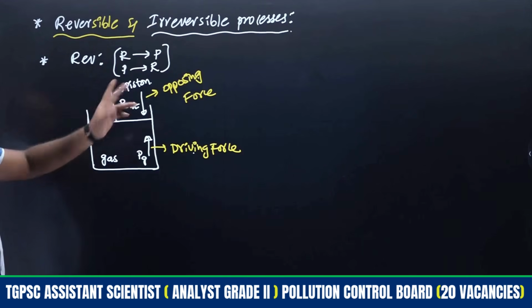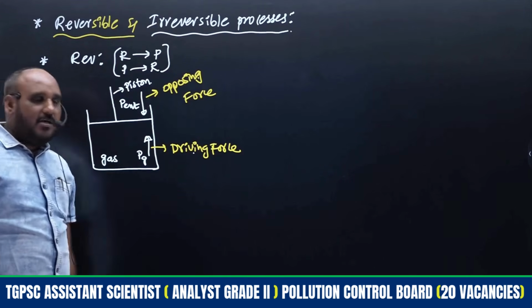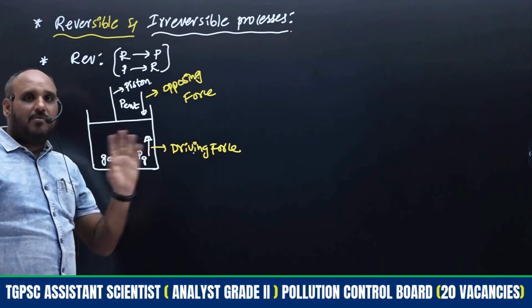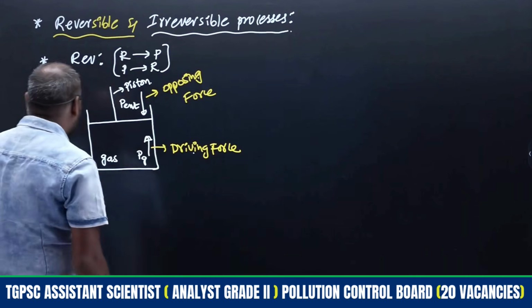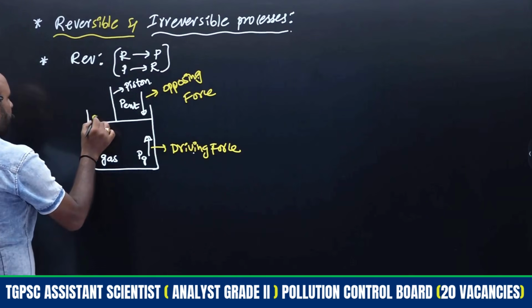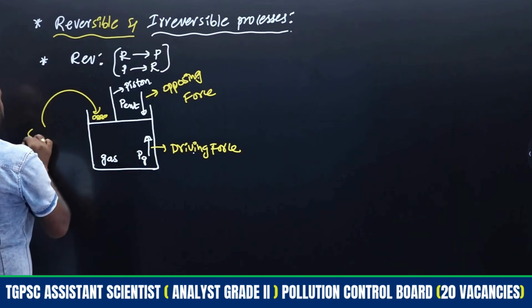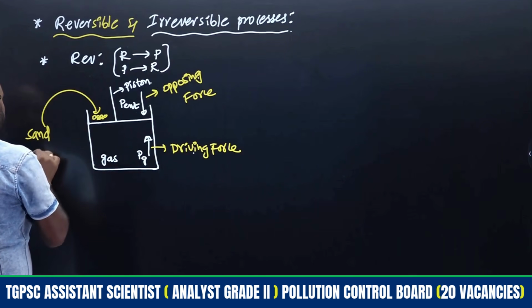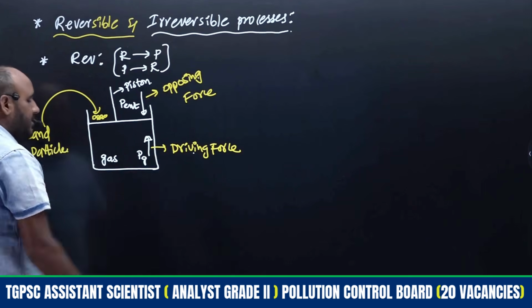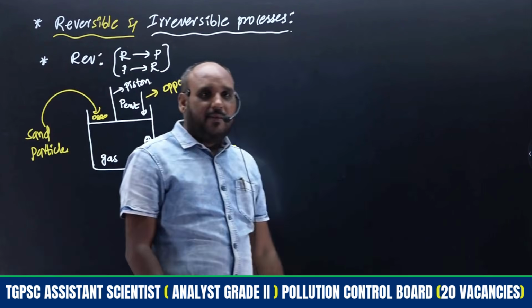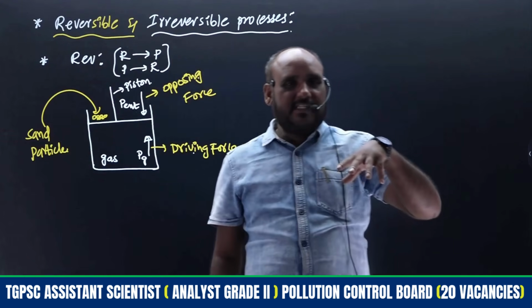So like that, if the pressure varies, the piston will move accordingly, right. What I am going to do here is put some sand particles on the piston. Sand particles on the piston means which side's pressure is increasing, the opposing force or the driving force?